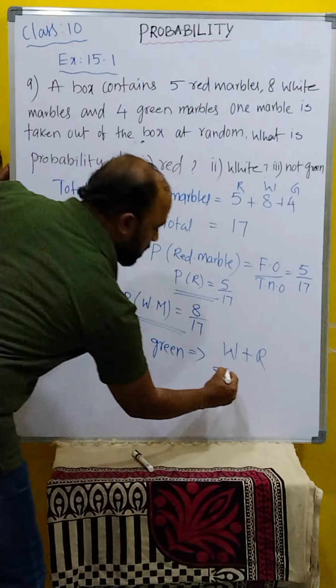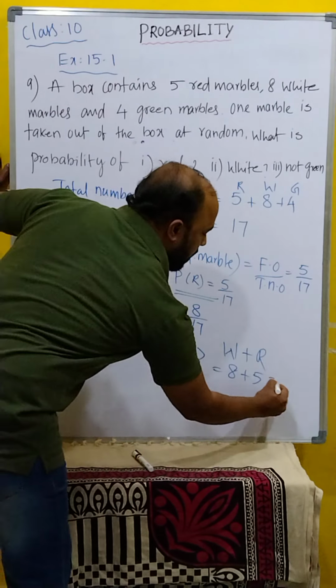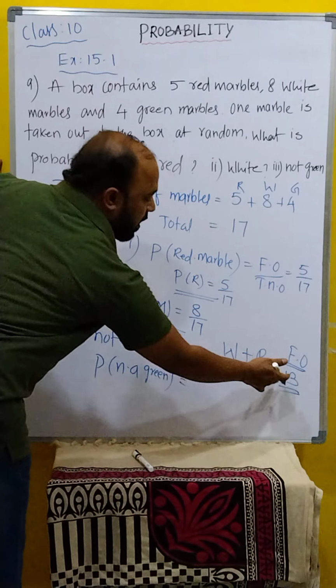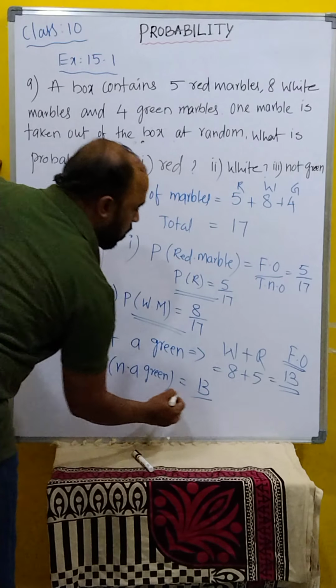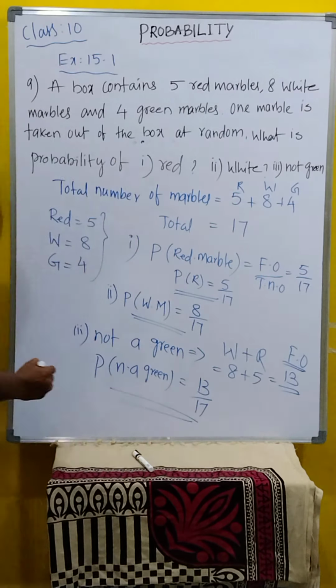White 8 and red 5. 8 plus 5, 13. This is the favorable outcome. Clearly, given not a green means automatically white and red. Those are the favorable outcomes. Then probability of not a green marble is equal to favorable, how many are there? 13. Total number is 17. Okay, that is the answer.